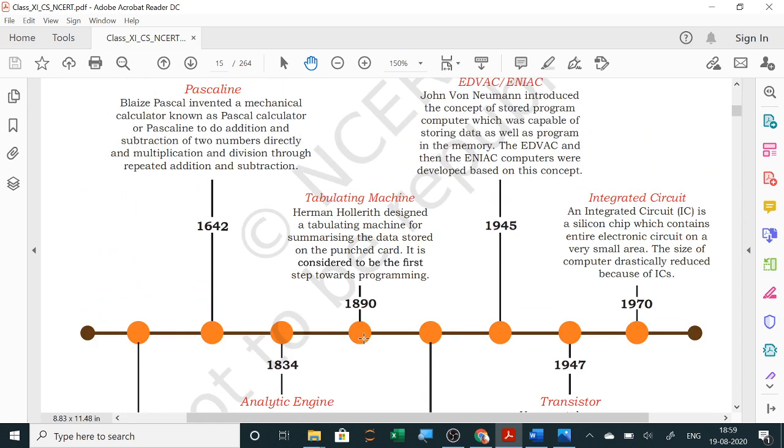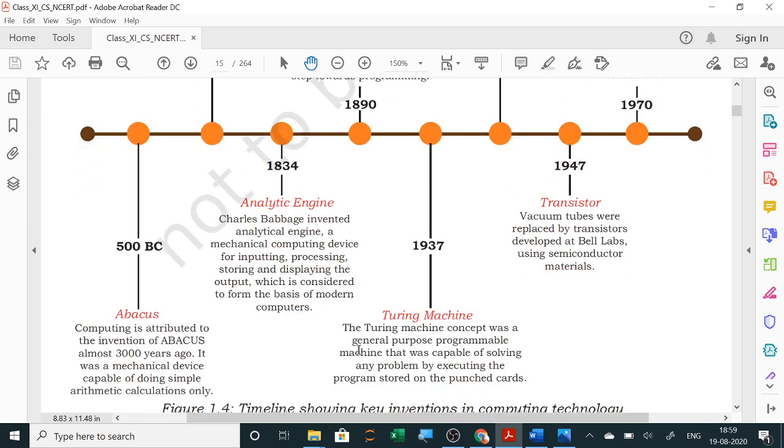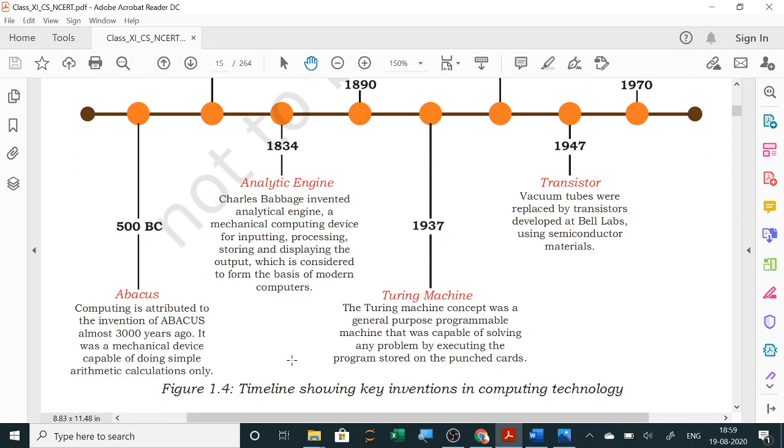Then 1890, tabulating machine. Hermann Hollerith designed a tabulating machine for summarizing the data stored on the punch cards. It is considered to be the first step towards programming. Next, in 1937, Turing machine. The Turing machine concept was a general purpose programmable machine which was capable of solving any problem by executing the program stored on the punch cards.